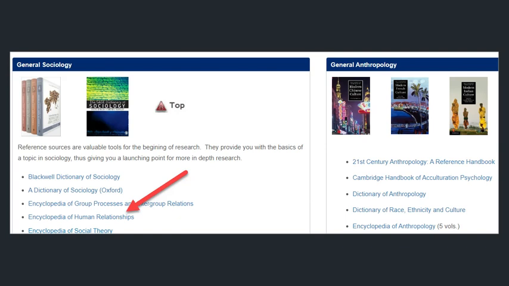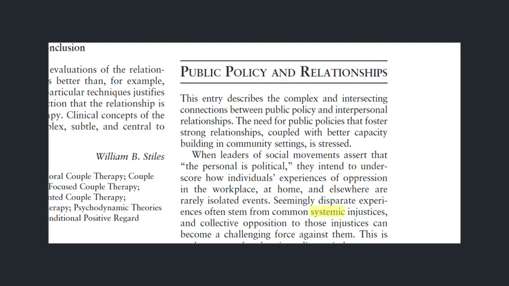We can also go to our library's research guides, and here's the one for sociology and anthropology. I went to the Books, eBooks tab and found the section on general sociology, and I found an encyclopedia of human relationships. So I went to it and I looked up systemic in its search and found this,